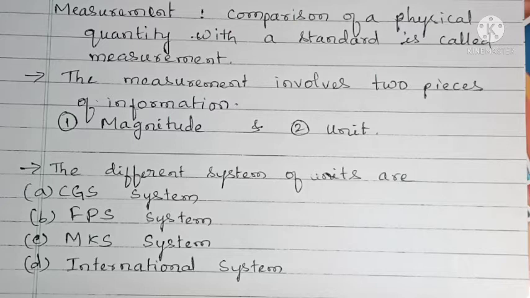That type of comparison is what we simply call measurement. The measurement always involves two pieces of information, that is, the measurement informs two things. One is magnitude, another one is unit. Magnitude is nothing but how much. For 10 kg, the magnitude is 10 and the unit is kg. It means that the given object is 10 times heavier than 1 kg.